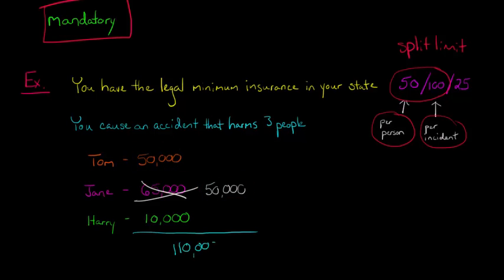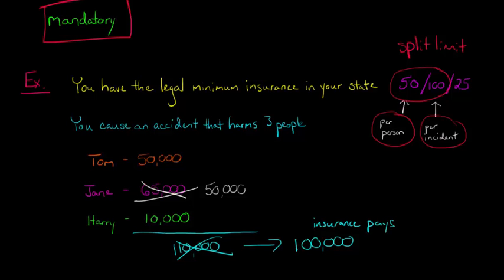But now we have an issue because our per incident max, our policy max, is $100,000. So the insurance company isn't going to pay the 110. The most it's going to pay is $100,000. So in this example, insurance pays $100,000.